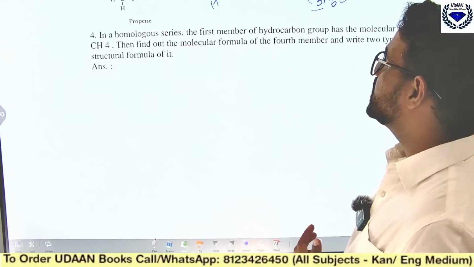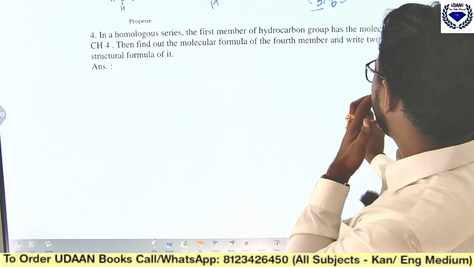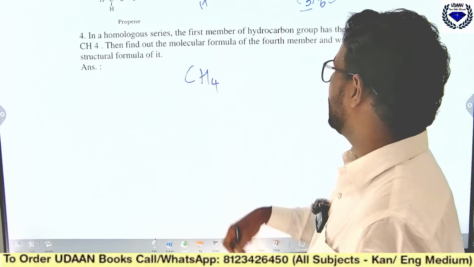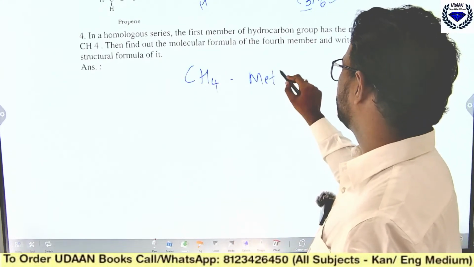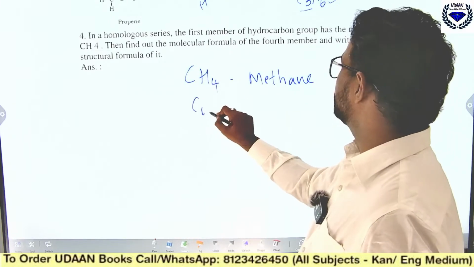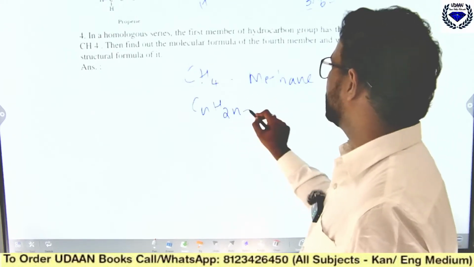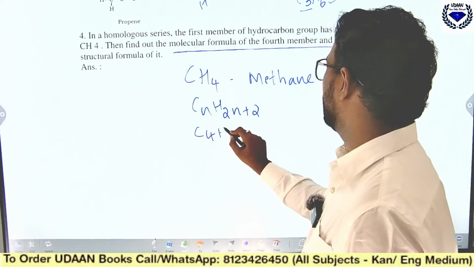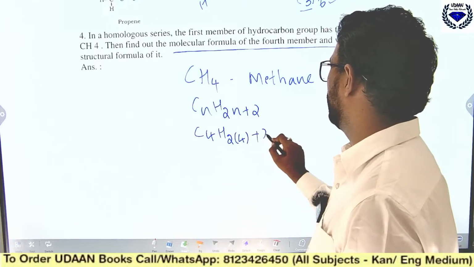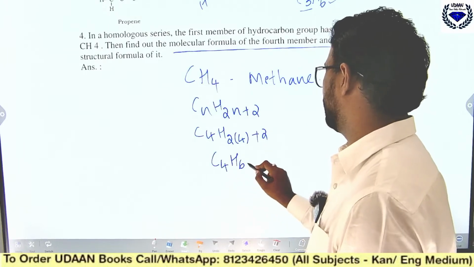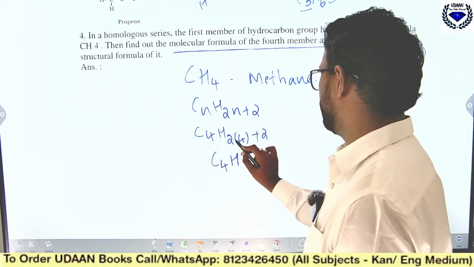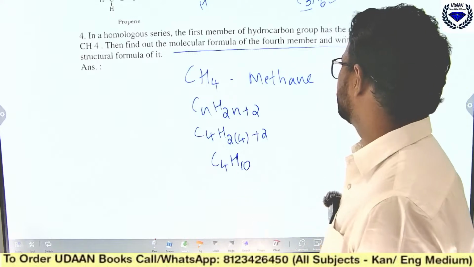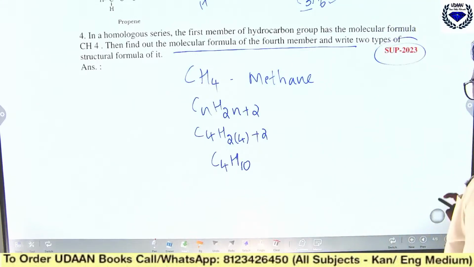In the whole of the series, the first member of the hydrocarbon group has molecular formula CH4. So you know it is methane. Find out the general formula, which is CnH2n plus 2. Then find out the molecular formula of the fourth member. So C4H2 into 4 plus 2. 2 into 4 is 8, 8 plus 2 is 10. So you will get C4H10. And write two types of structural isomers for it.